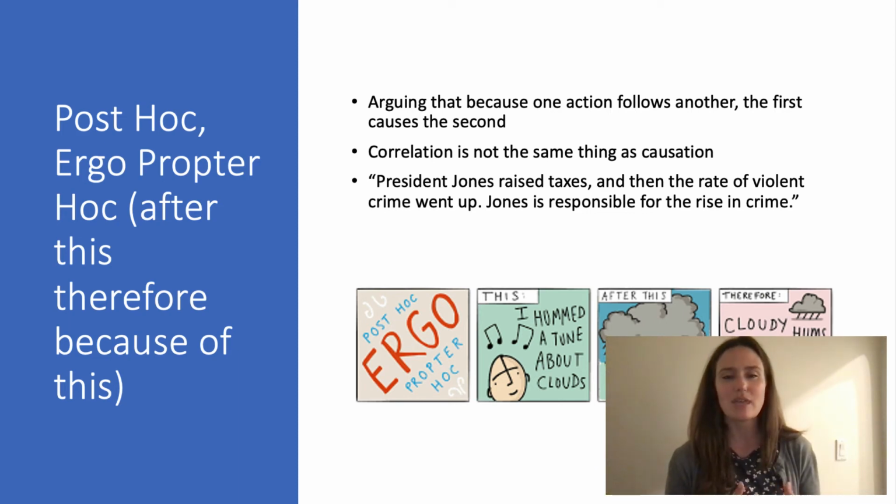So just because two things happen at the same time doesn't mean that one caused the other. Correlation is not the same thing as causation. So for example, President Jones raised taxes and then the rate of violent crime went up. Jones is responsible for the rise in crime. Well, that doesn't necessarily follow, right? So this is the post hoc fallacy.